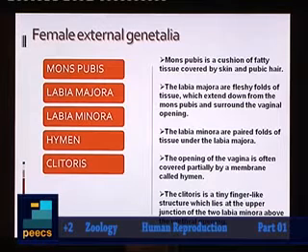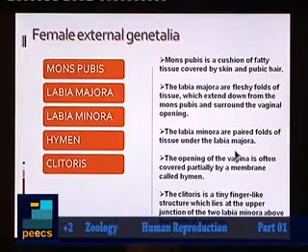Homologous, remember, it is having only a similarity of origin, but the function is different. Clitoris is having erectile tissue in it, and it can be sexually stimulated. So we say that clitoris is only homologous to penis of male.